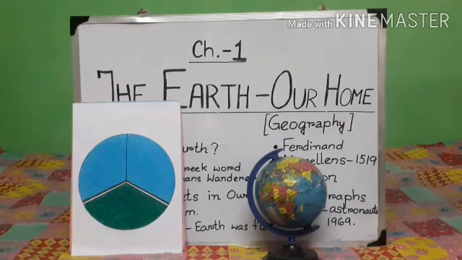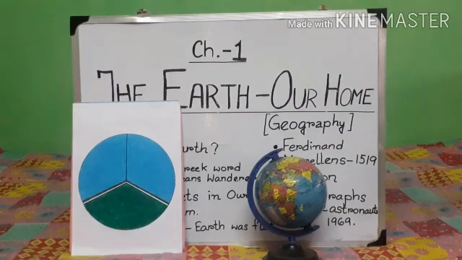They also provide salt, which is very important for our life. Salt also comes from ocean. Ocean water is salty, isn't it? And due to lots of processes, this ocean salty water is changed into salt, which we all need in our food, isn't it? So ocean is also very important. Land as well as water, both are important for us. Understood, children? Okay. Now, let us recapitulate what we have done.